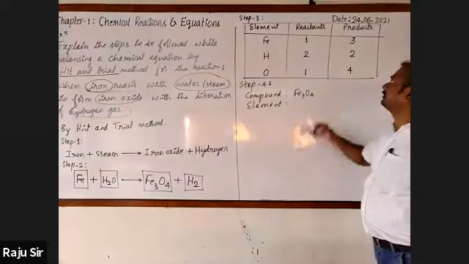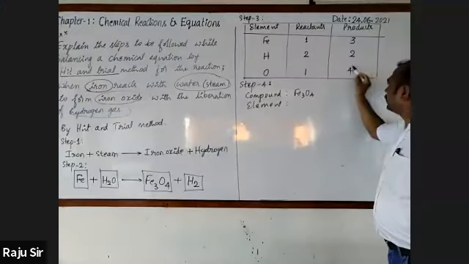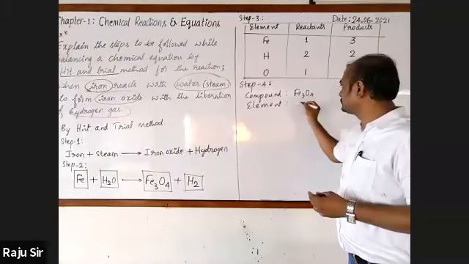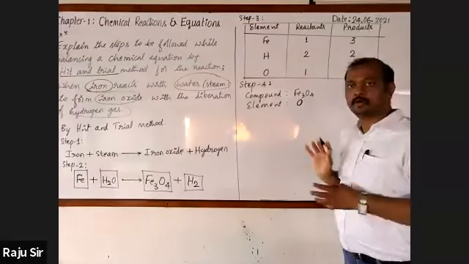Hydrogen, iron, or oxygen? Oxygen. 1, 2, 1, 3, 2, 4. 4 is the maximum. It is corresponding to oxygen. So the oxygen element has the maximum number of atoms.